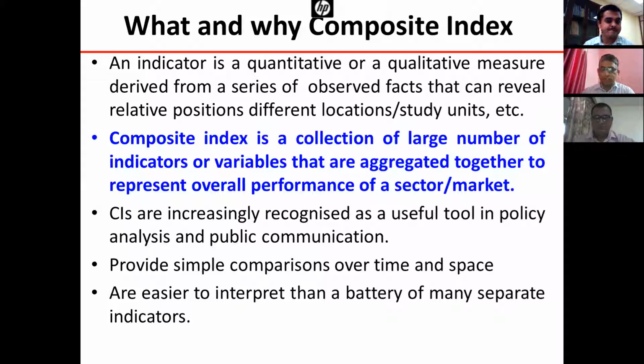So a layman can understand them. Once these are released, the next day you will find in the newspapers that this state is performing better and this one is performing worst, and these are the districts or states that need improvement.